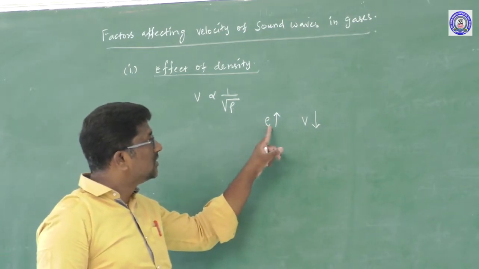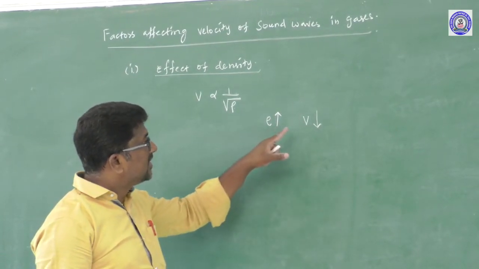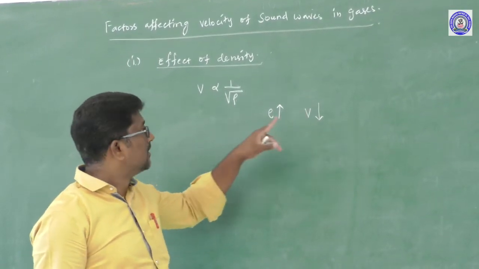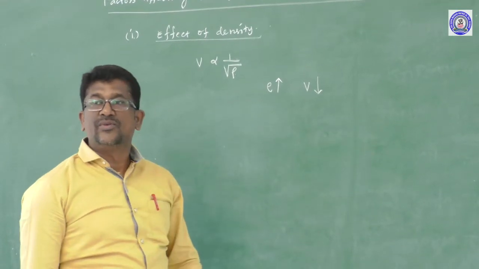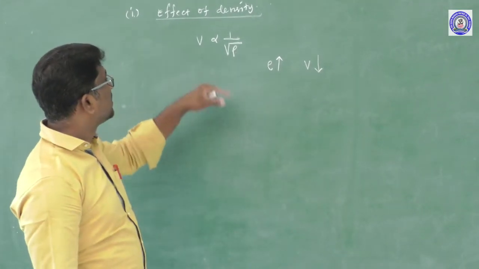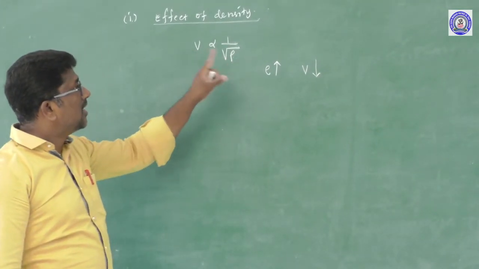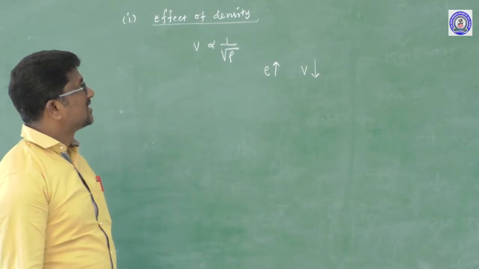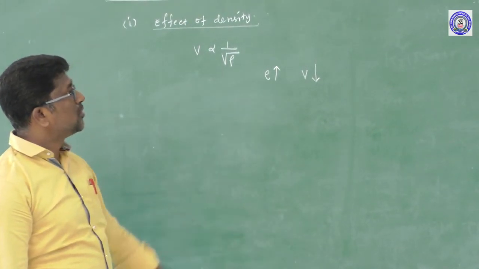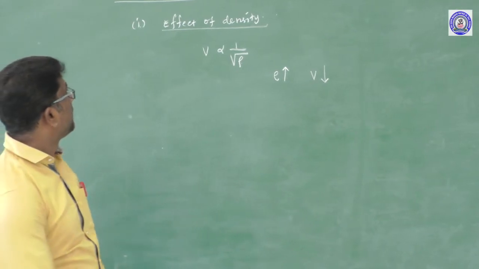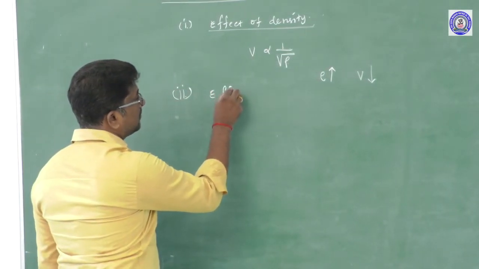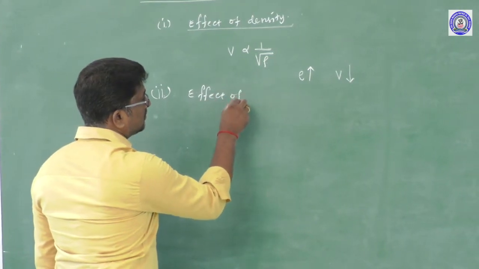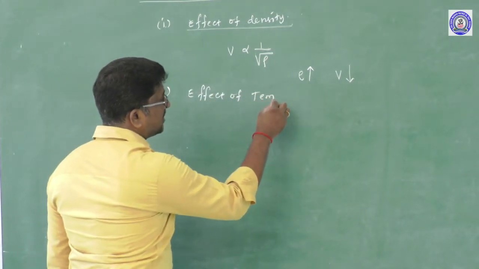The gas with the greater density is the one in which the speed of sound is less. The gas with lesser density is the one in which the speed of the sound wave is maximum. So the relation between the velocity of the sound wave and the density of the gaseous medium is V is inversely proportional to the square root of the density. And second, the effect of temperature.